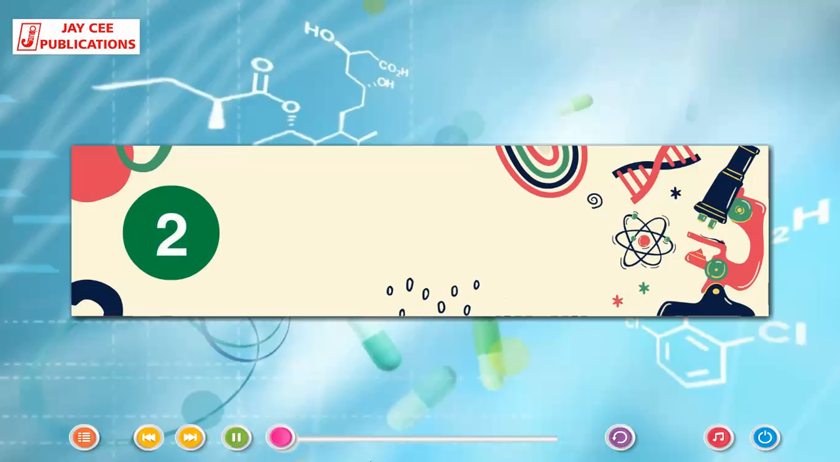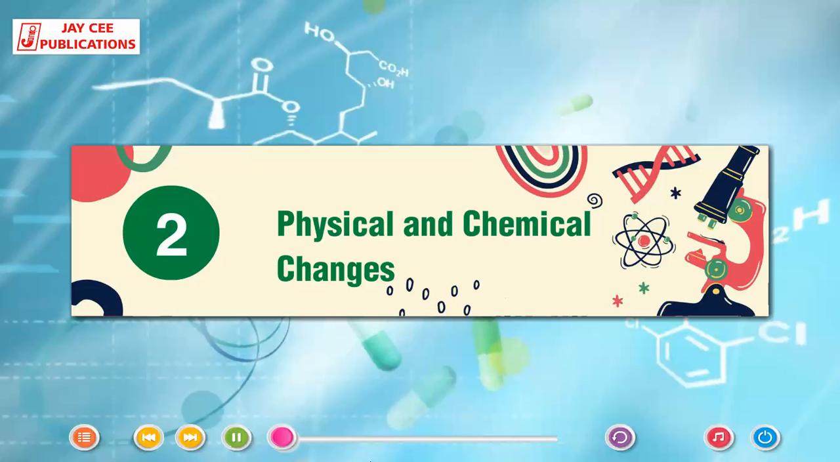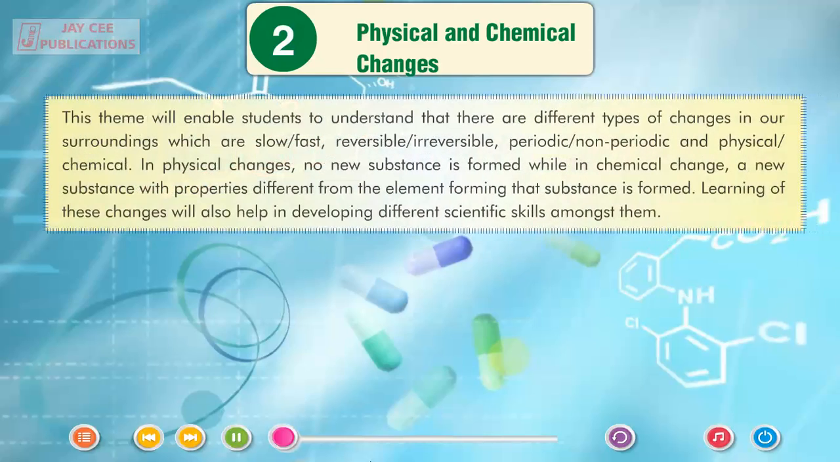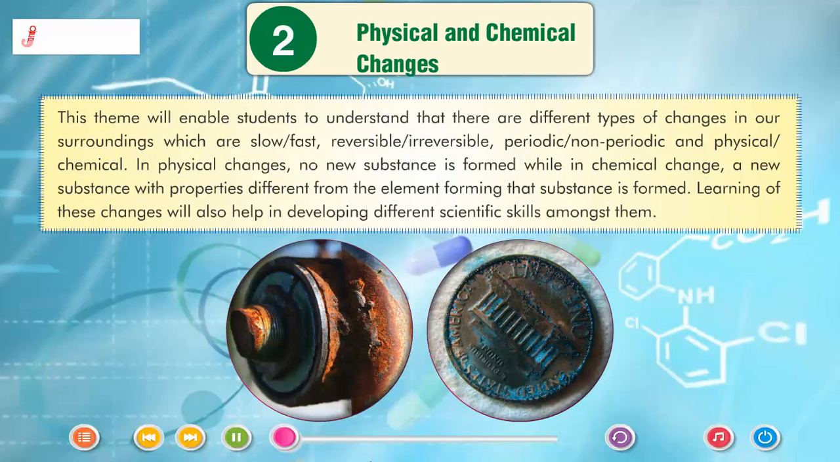Chapter 2: Physical and Chemical Changes. This theme will enable students to understand that there are different types of changes in our surroundings which are slow or fast, reversible or irreversible, periodic or non-periodic, and physical or chemical. In physical changes, no new substance is formed, while in chemical change, a new substance with properties different from the element forming that substance is formed.